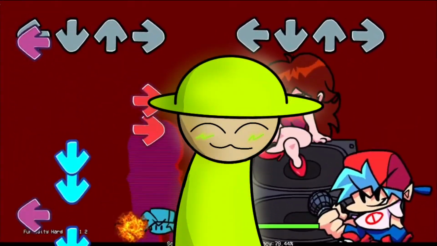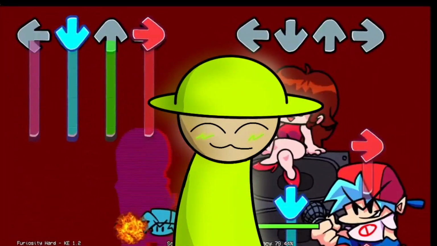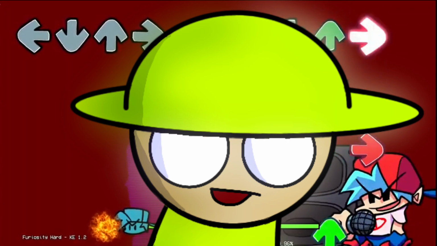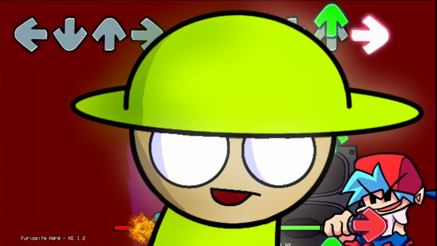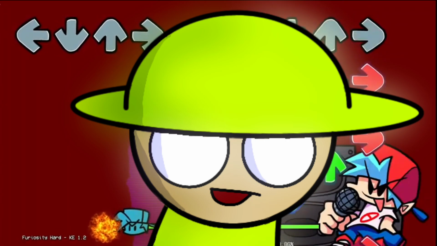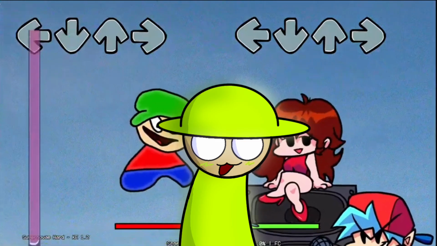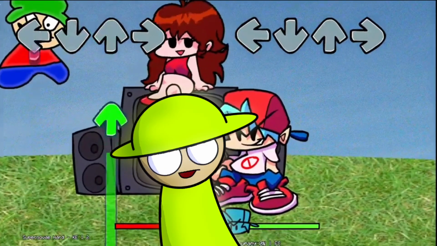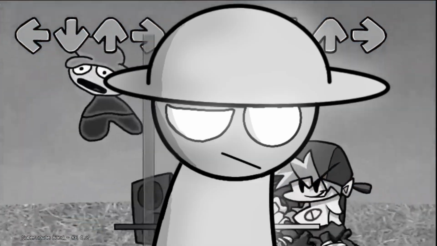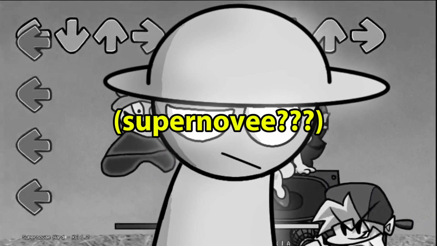One of the things to highlight about this version is that we see for the first time this cursed character who invited chaos and destruction to a community and is a war criminal wanted in multiple countries. In this version we will finally be able to see Bambi, who only has one song, Supernovae. I don't know how the bot is going to pronounce that, but okay.